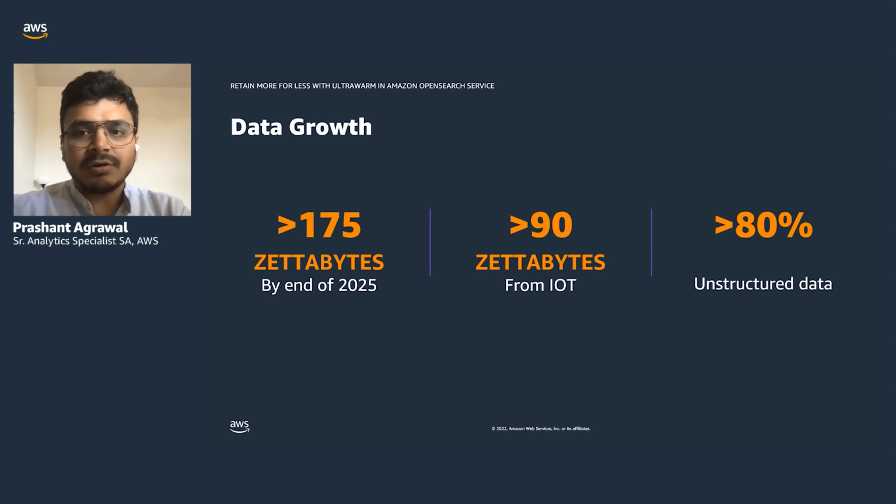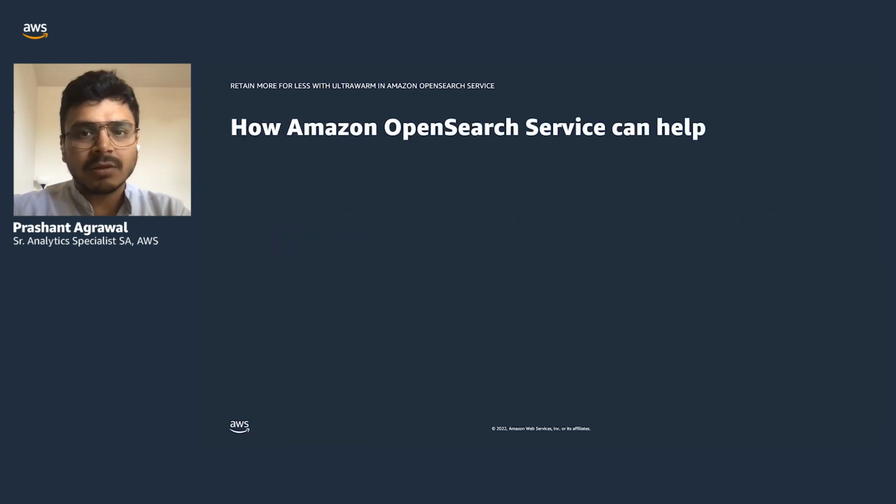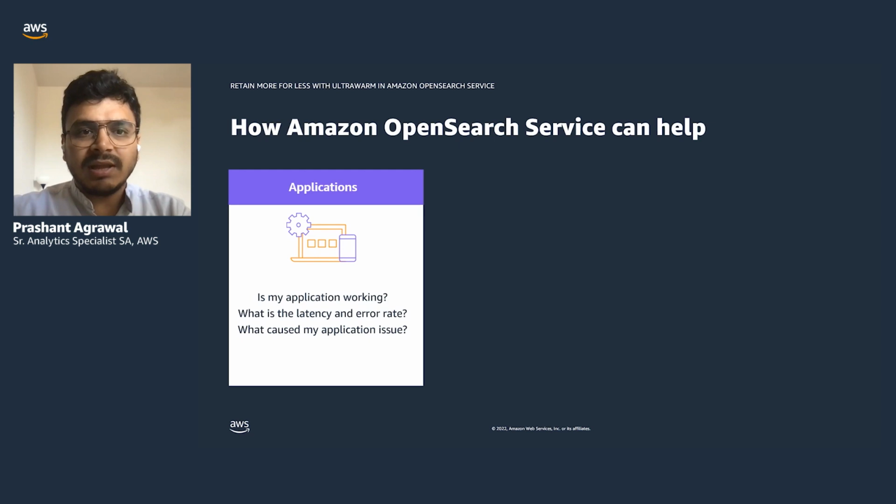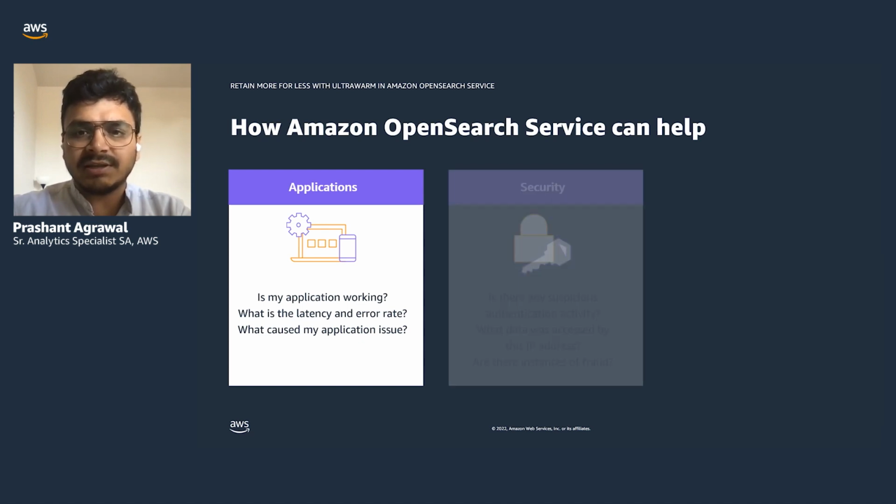So let's see what some common data sets are and how they solve business problems. When we talk about applications, you can send application-specific data to OpenSearch Service to know if your applications are up and running and serving requests with low latency, and to find errors or troubleshoot issues by analyzing the logs.